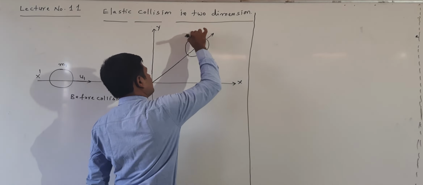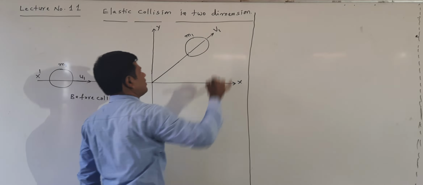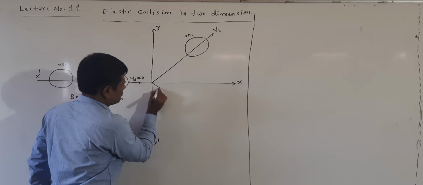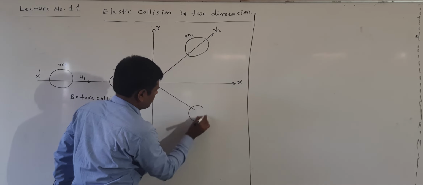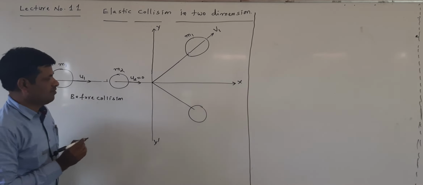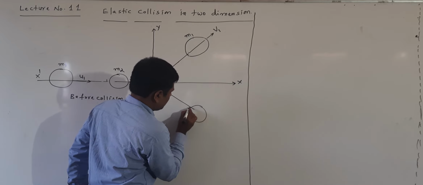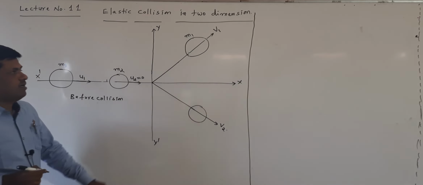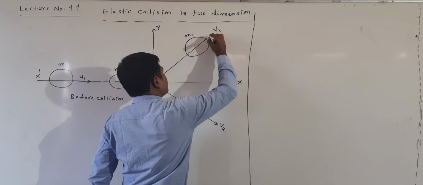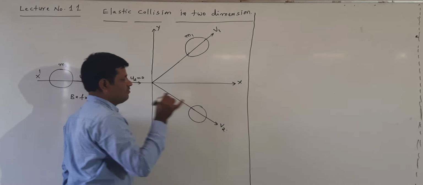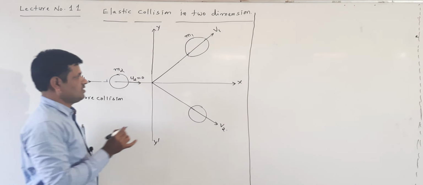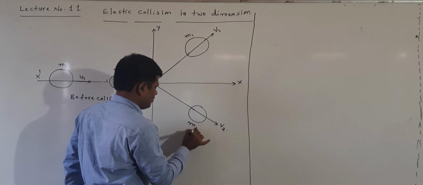After collision it moves with velocity v1. Now the m2 body also, after collision, moves with velocity v2. The m1 body moves with velocity v1, the m2 body moves with velocity v2 after collision.